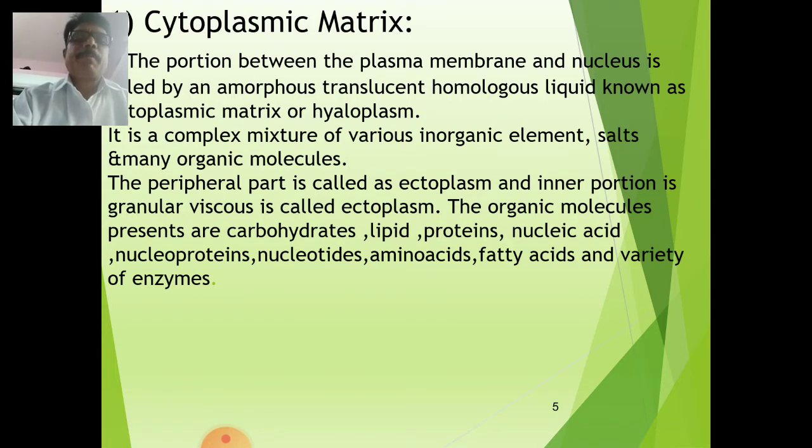The peripheral part is called the ectoplasm and the inner portion is granular, viscous, and is called the endoplasm. The organic molecules present are carbohydrates, lipids, proteins, nucleic acids, nucleoproteins, nucleotides, amino acids, fatty acids and a variety of enzymes.